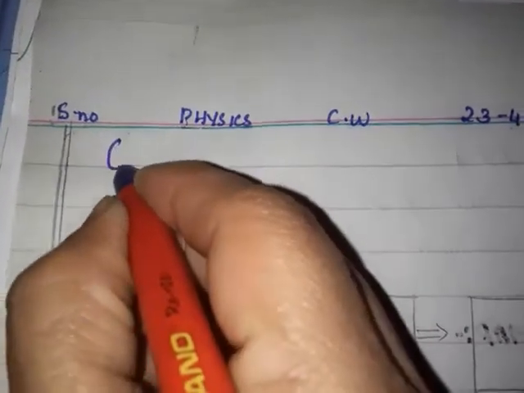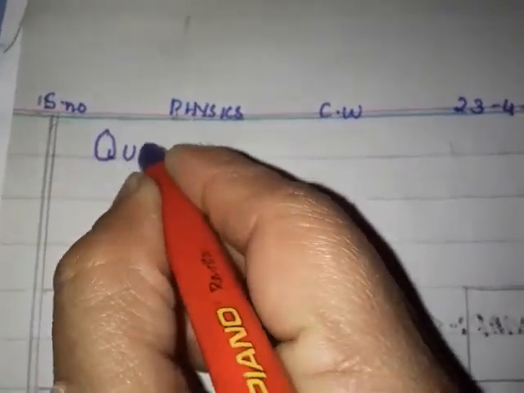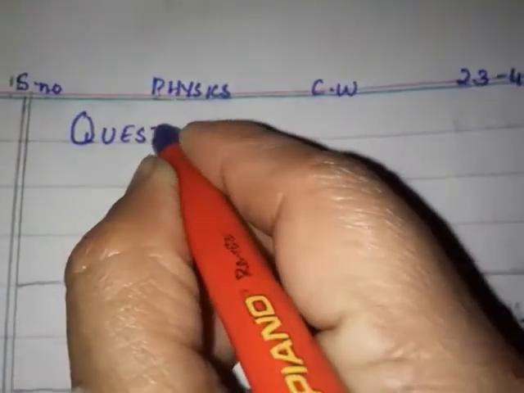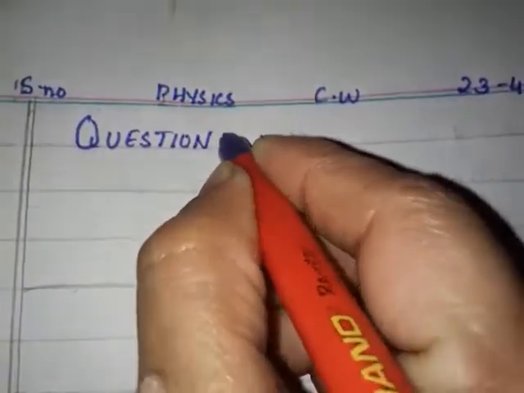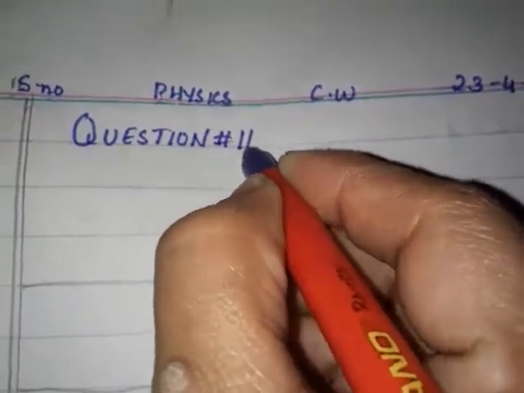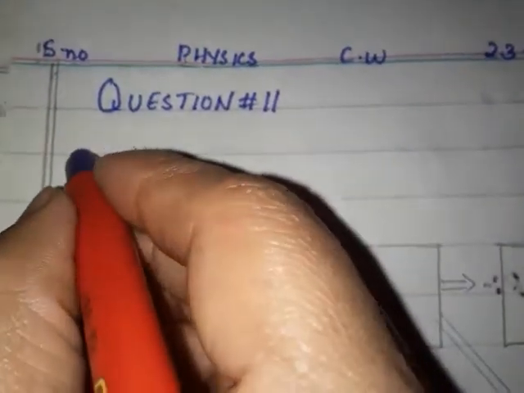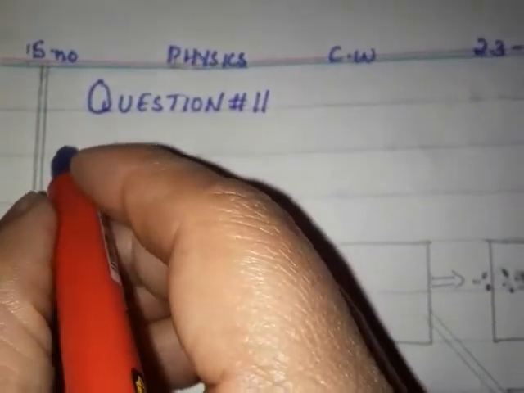Write down question number in capital letters. Question number 11. Underline it. The question is, what are equations of the motion?